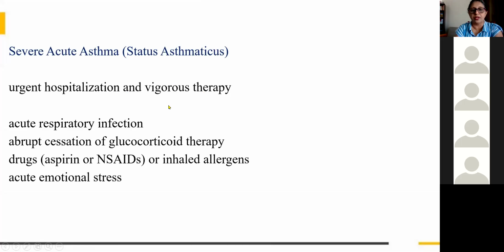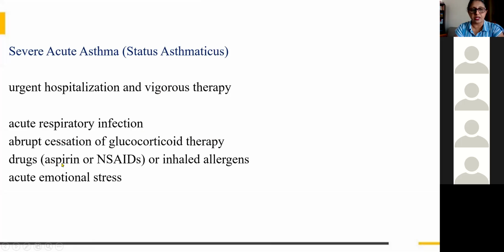So the important risk factors. How do asthma patients develop this status asthmaticus? It may be because of some respiratory infection or abrupt cessation. They would have started some glucocorticoid therapy for the previous episode, and they would have stopped it immediately without the guidance of the doctor. So abrupt cessation of glucocorticoid therapy can again cause such status.